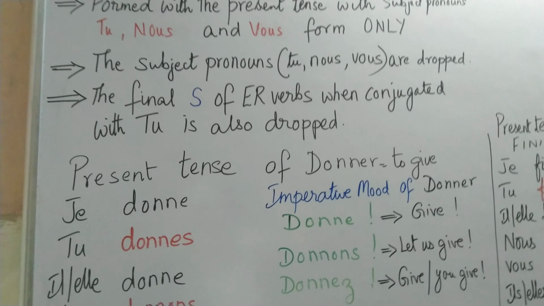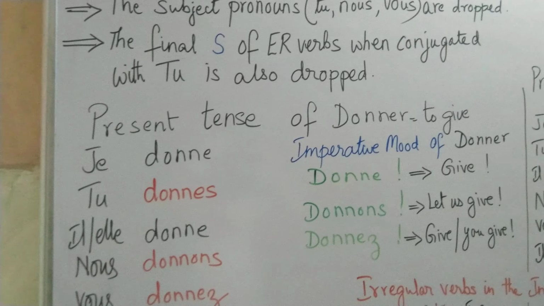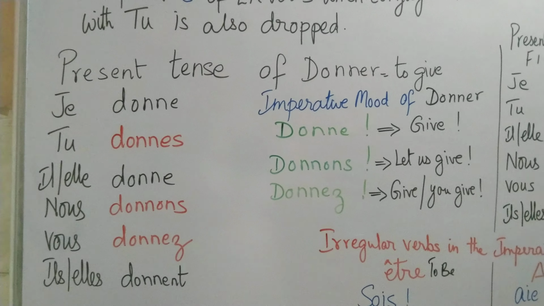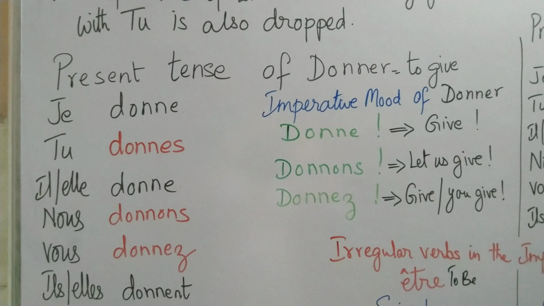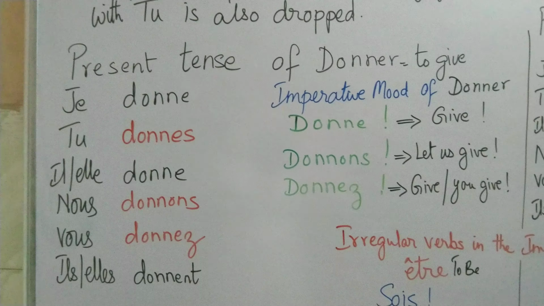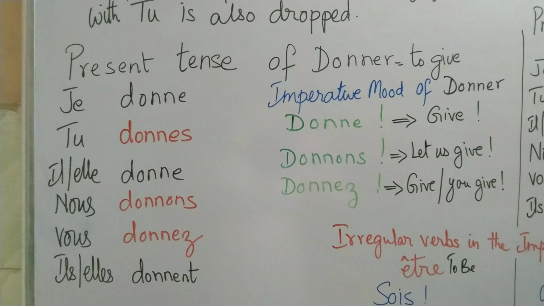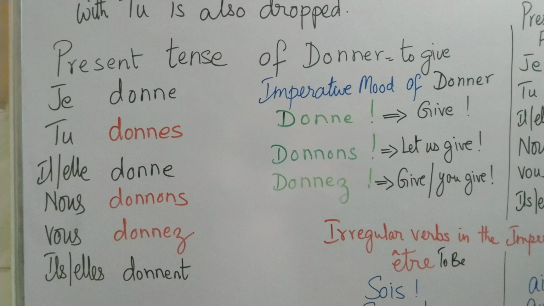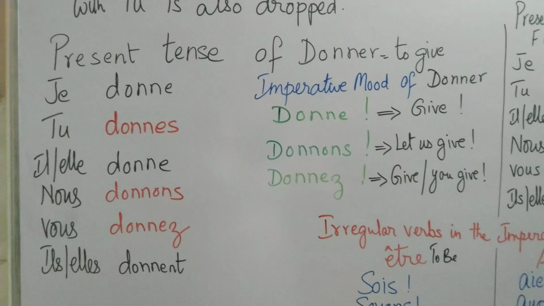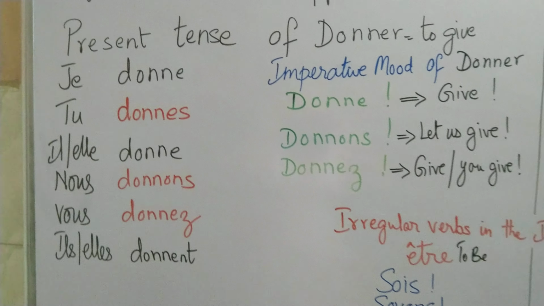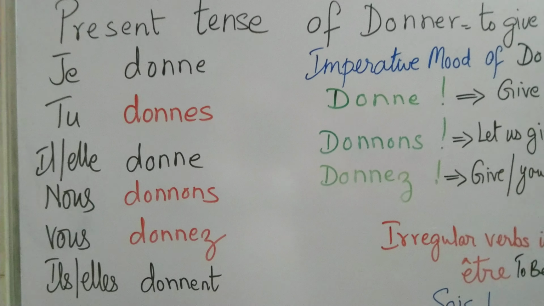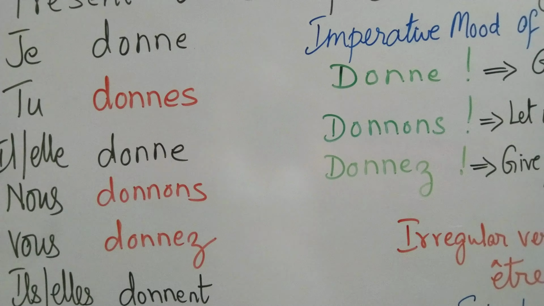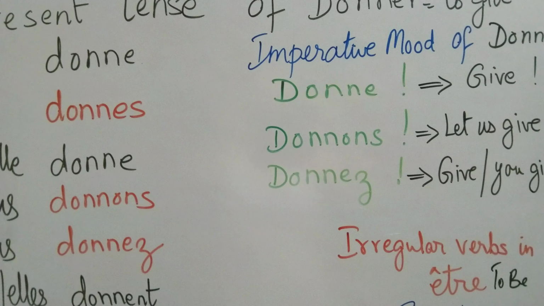First, I have given you the present tense of the verb donner. Donner means to give, and I have conjugated the verb donner in the present tense. I think all of you would have already learnt the present tense of er verbs. So you see donner conjugated there in the present tense. Je donne, tu donnes, il ou elle donne, nous donnons, vous donnez, and ils ou elles donnent. If you observe here, the verb forms of tu, nous, and vous I have written in red. These verb forms will be taken out to form the imperative mood.